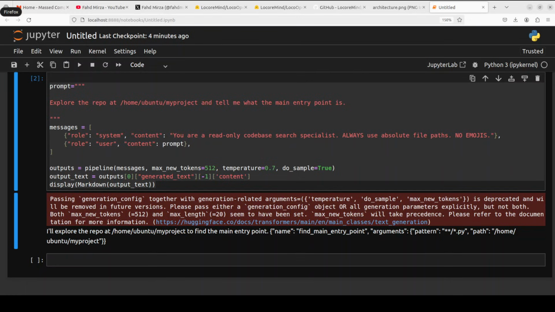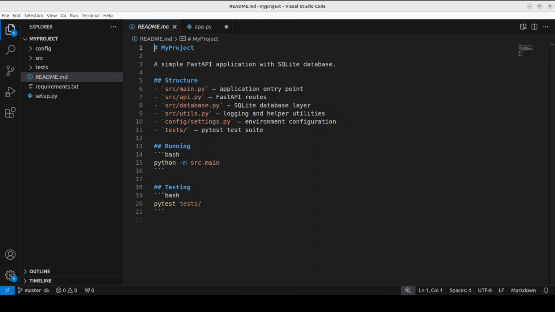Now this is what I was saying earlier. The role of this model is just exploratory. It will generate this tool call, and then you might just want to use another very powerful model like Anthropic's Claude Opus or Sonnet 4.7 or GLM 4.7 or whatever in order to actually go through that repo. But all of this exploration, where a lot of tokens get wasted or takes a bit of time, you don't really need a huge powerful model just for exploration, and that is the whole idea behind this model.